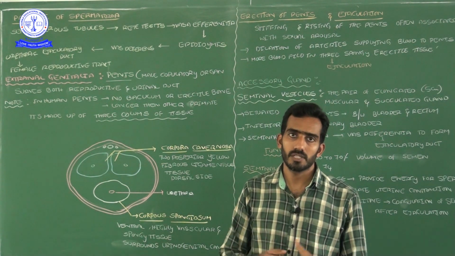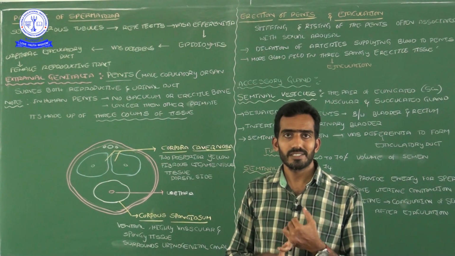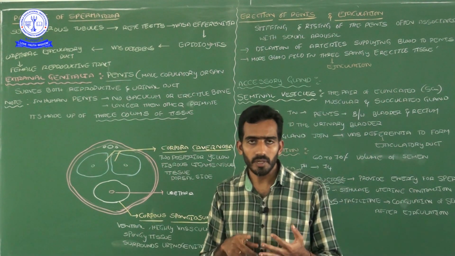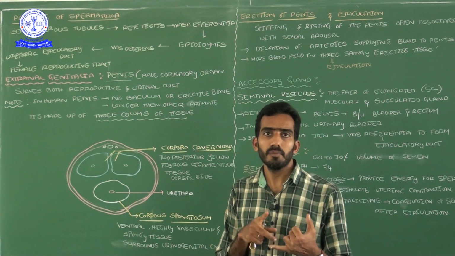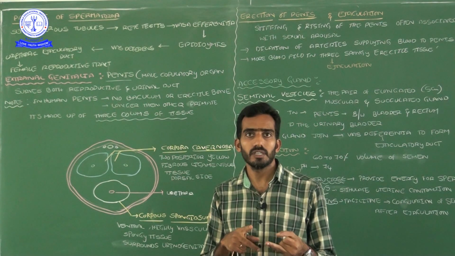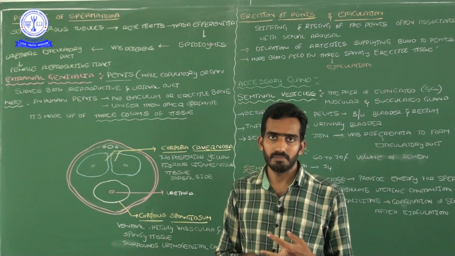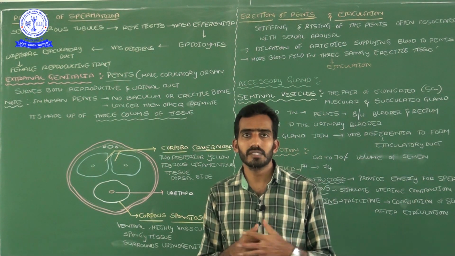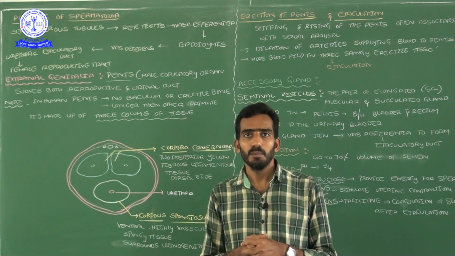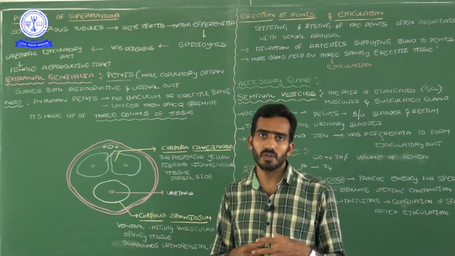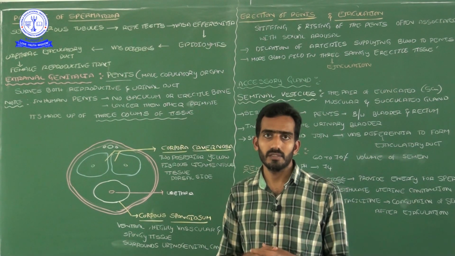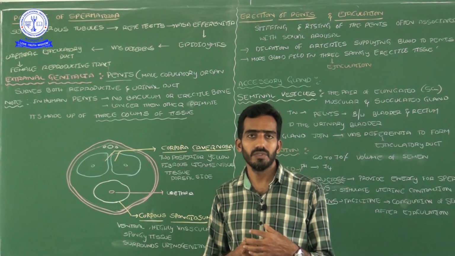What are the different parts? The male external genitalia, the primary sex organ testis, and then the accessory ducts are completed. We are now at the male external genitalia explanation. The male external genitalia is called the penis. What is the internal histology of the penis? We want to know that in this video session.